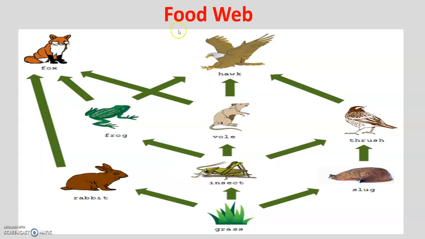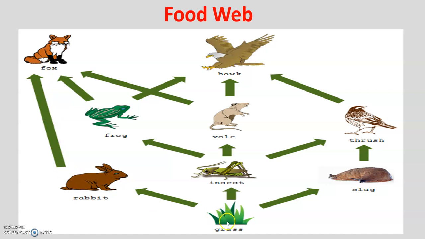Again, now we have something called food web. From the food web, we're going to derive the food chain. So we are always beginning with over here, which is the producer, which is the grass. So which animal is going to follow the arrow? So we're following the arrow. So the rabbit eats the grass. Then we're going to follow the arrow and the fox eats the rabbit.